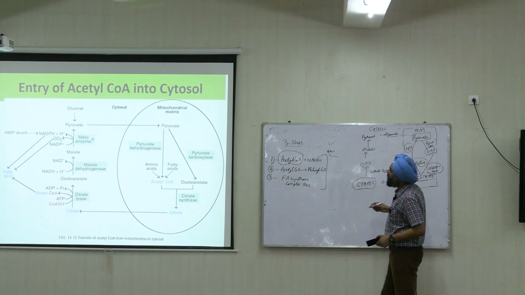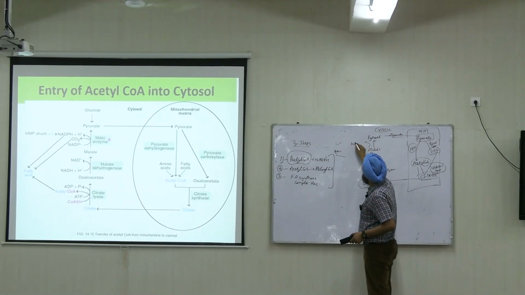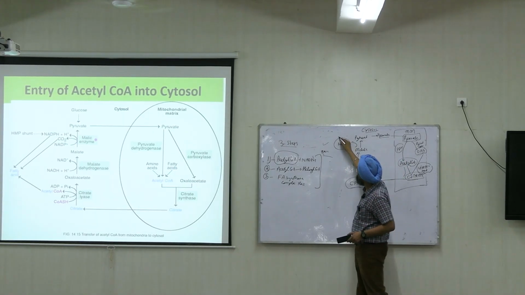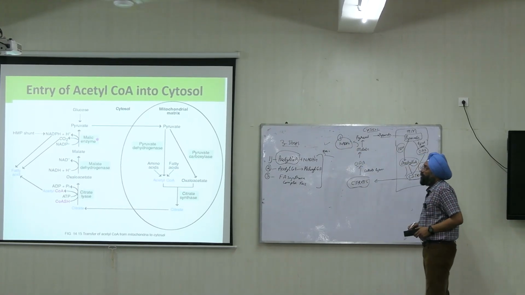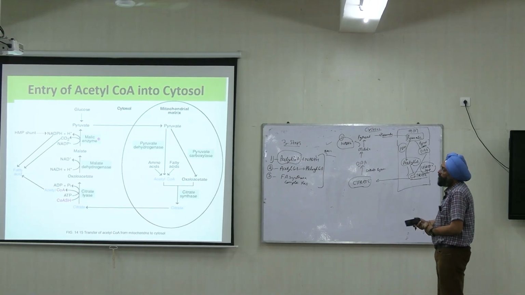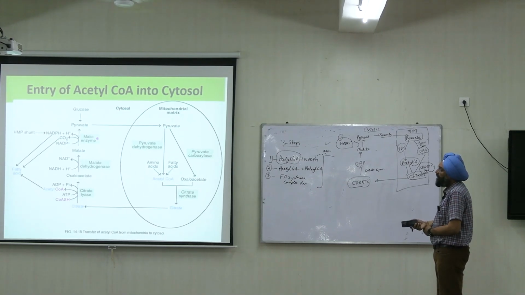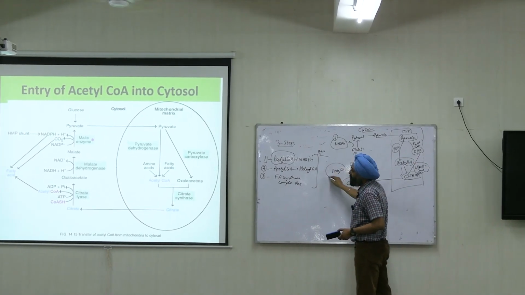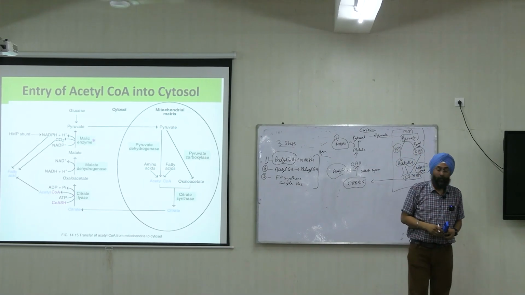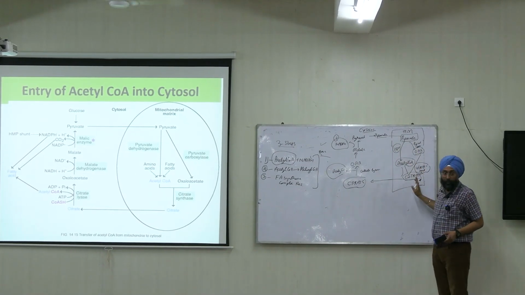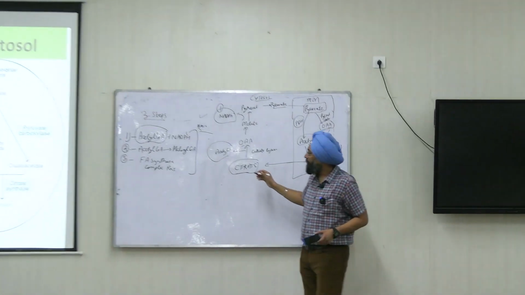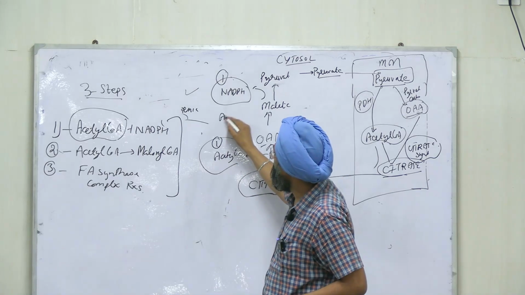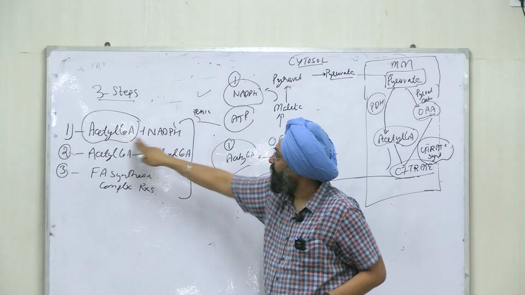And during this reaction, NADPH is formed. Our first raw material NADPH, and where was acetyl CoA formed? See, during this reaction. This acetyl CoA was not permeable from the mitochondria to the cytosol. Now this acetyl CoA is available, the first raw material. NADPH is available and ATP is also there. Now we will start with the first step.